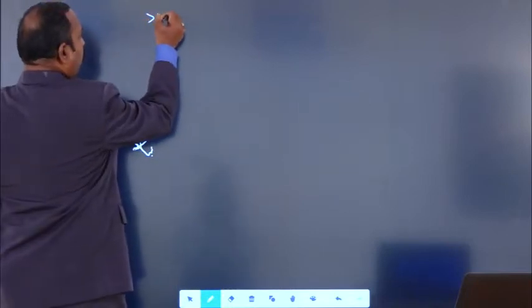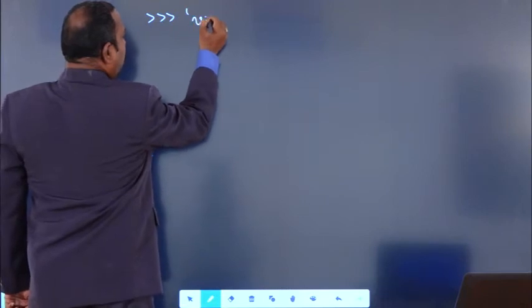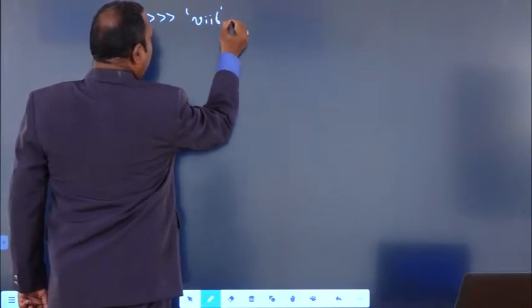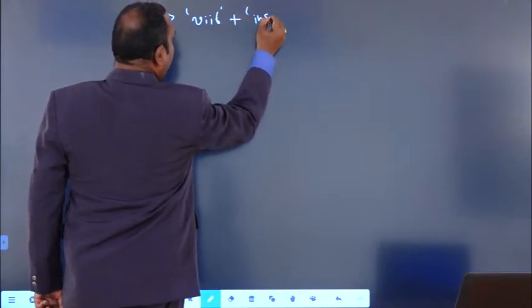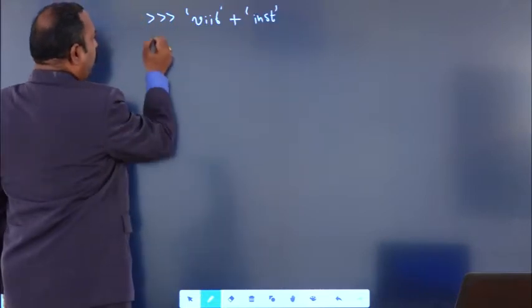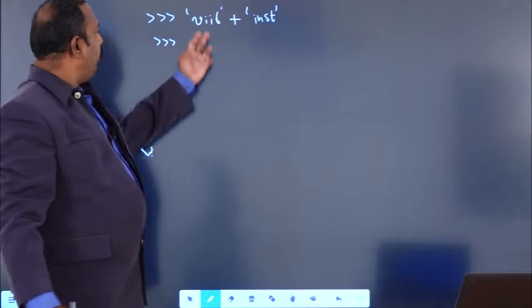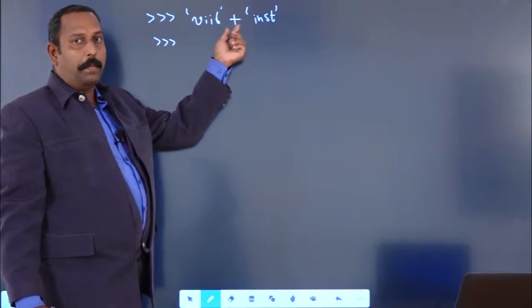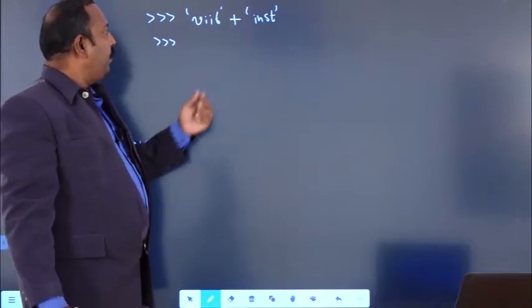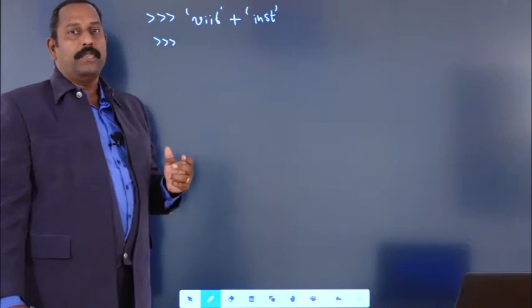Similarly, arithmetic operators can also be used for the string data type. For example, I have written VAIT plus INST. Here VAIT is a string data type, INST is a string data type. Here we are using the plus operator. That means the plus operator will work as a concatenation symbol for the string data type.